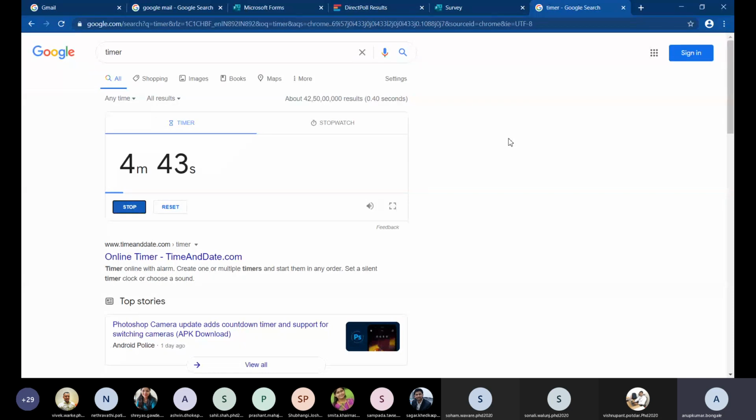I just kept a timer so that all of you can log in and fill that form, type your area of interest and domain, so that I'll have a brief idea, which will be helpful in future discussion.